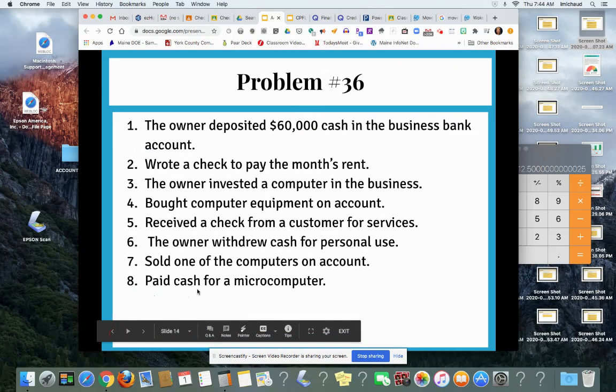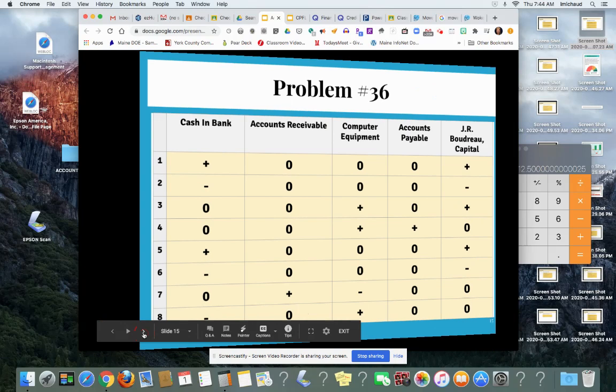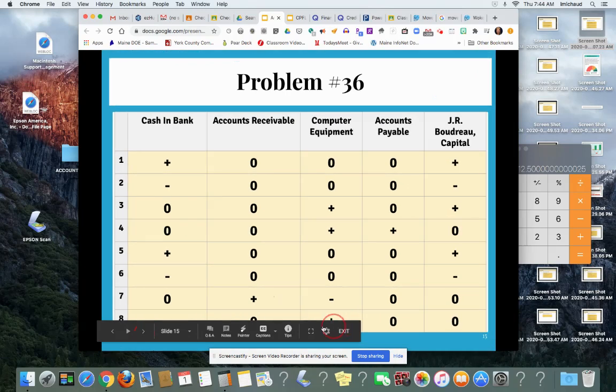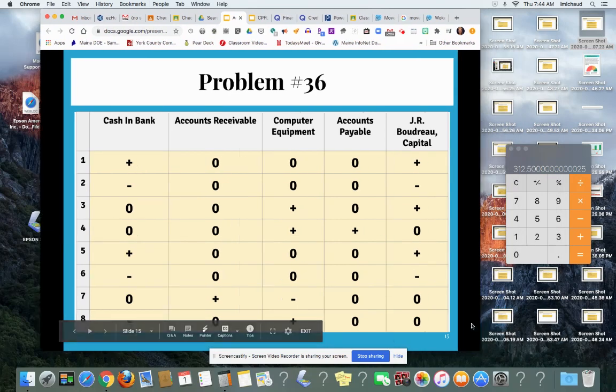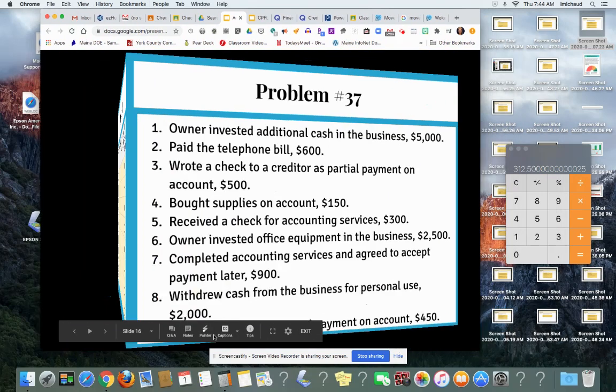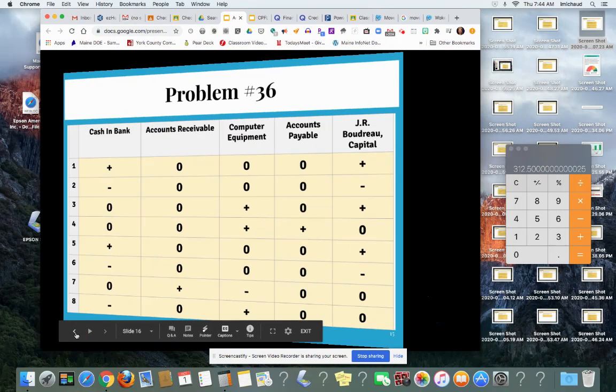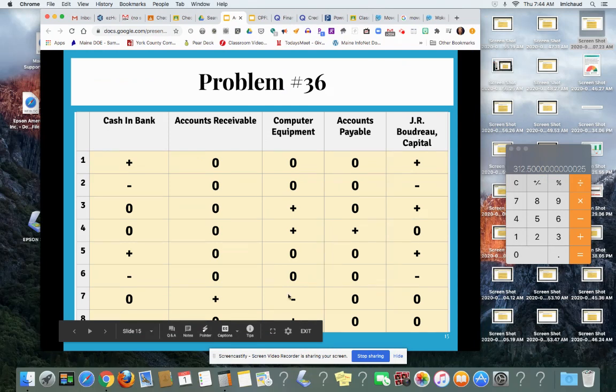Number 8, paid cash for a microcomputer. So the bank has less cash than it did before. Okay, so you had less cash than you did before, but now you have more computer equipment. So that's problem 36.